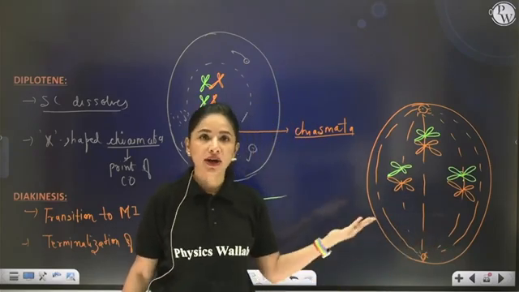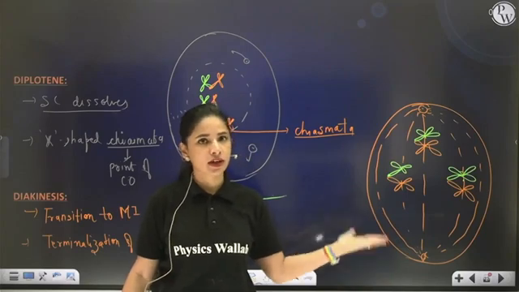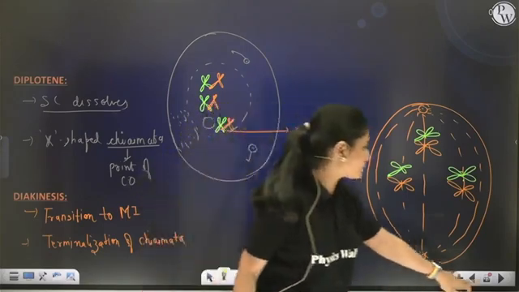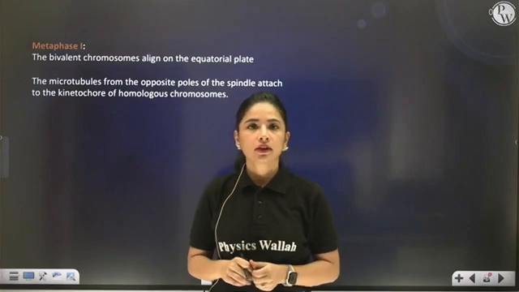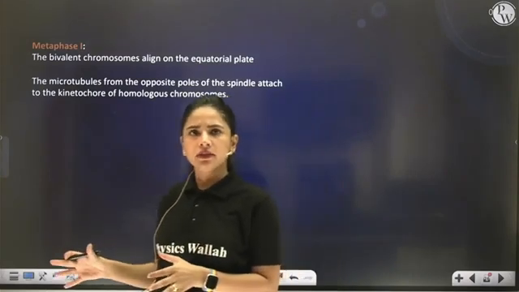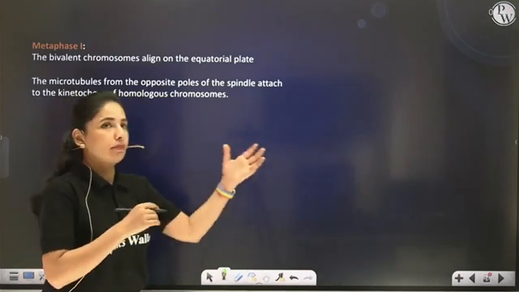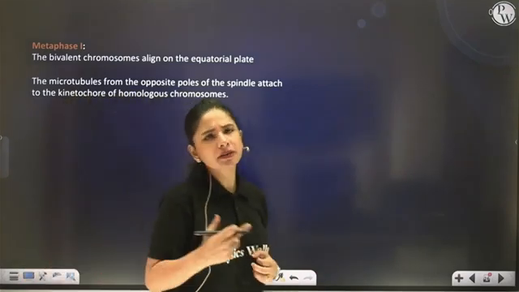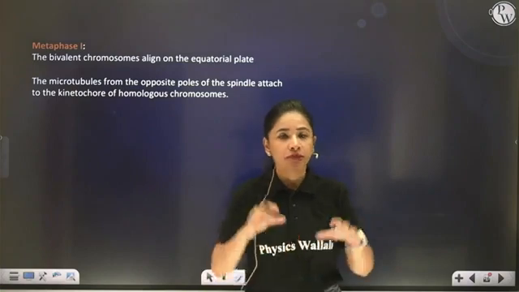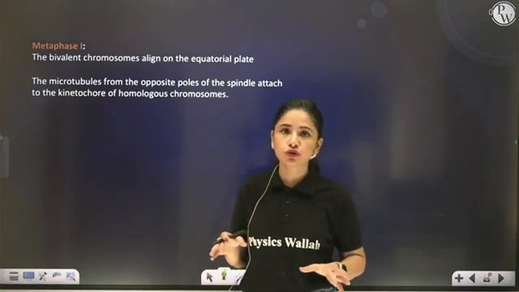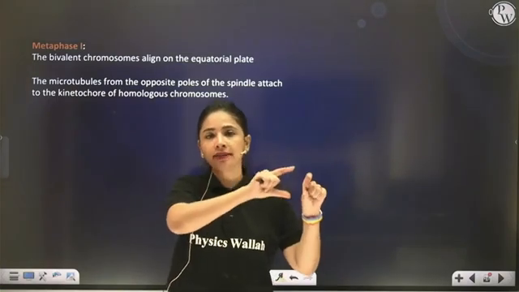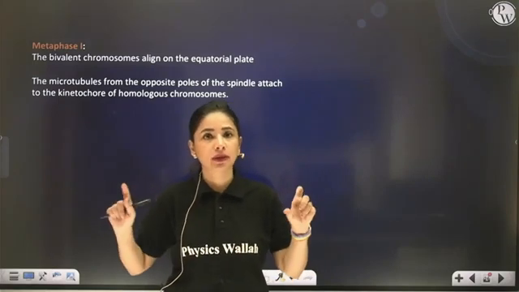So once this is the transition to metaphase I, let's also jump into metaphase. Now, metaphase I is almost similar to the mitotic metaphase I was telling you about. What happens during mitotic metaphase? The haphazardly arranged chromosomes come and arrange on the same equatorial plate.